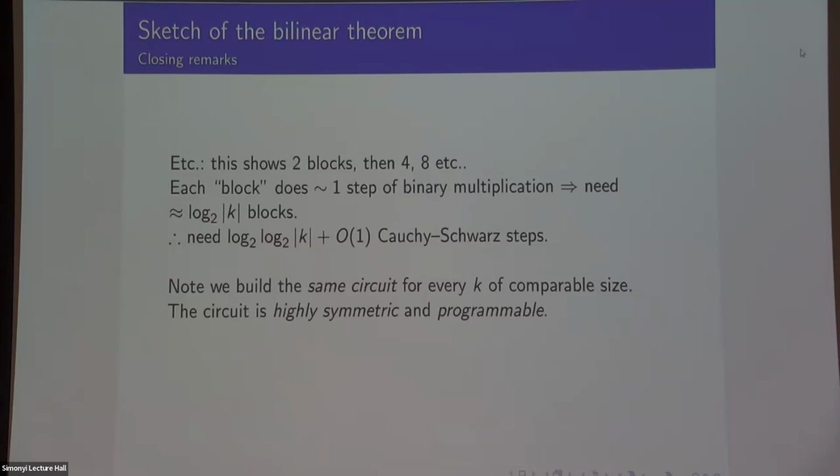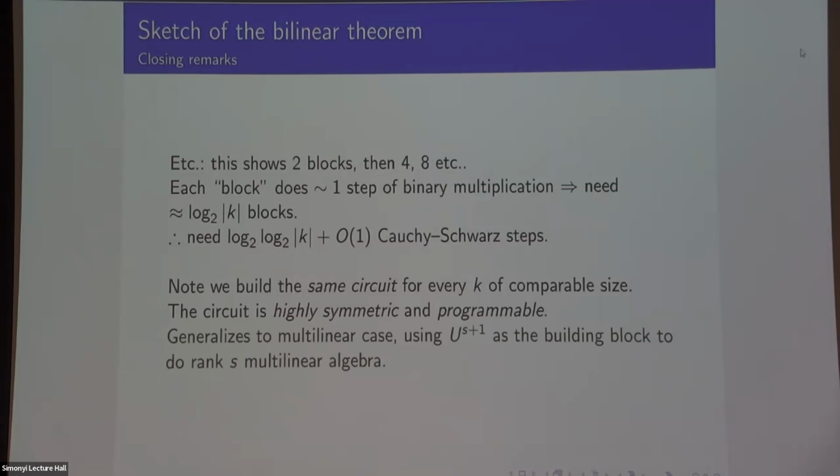If you think about it, any circuit you build up by just applying Cauchy Schwarz is going to have a huge amount of symmetry, right? Because you keep on just duplicating it. But then you get to break the symmetry at the end by programming it, choosing the specialization carefully. Okay, it's not clear how that works, but I promise it's true. And you can generalize this to multilinear algebra rather than bilinear algebra: rather than R and T, you'd have R and T and U, and I promise it generalizes in the way you want.